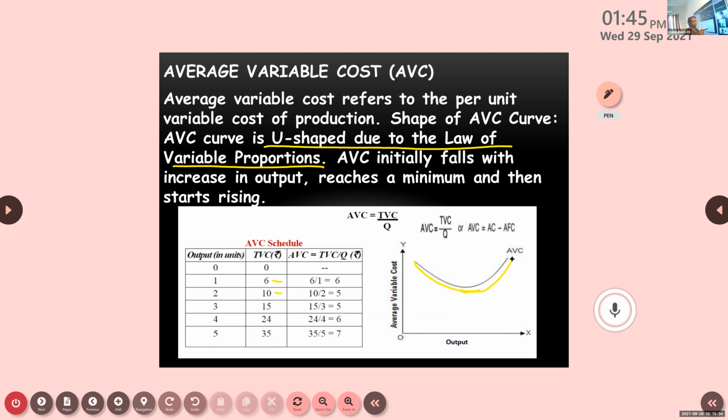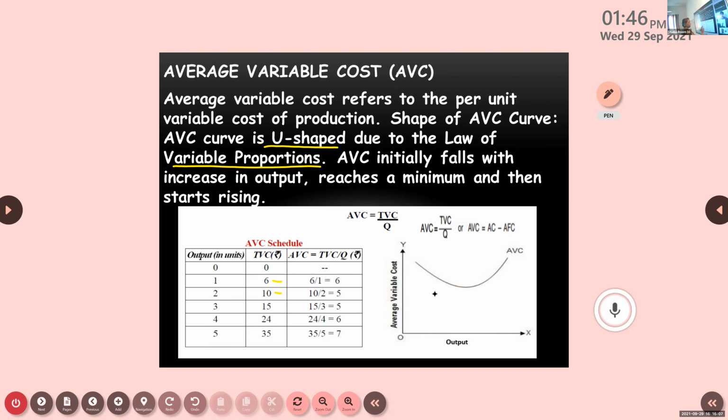Then a constant stage, then decreasing proportion, that you have learned before. That same law is applicable here. When we are employing the inputs in the beginning, efficiency will be very high, so they will produce much more output than in the later stages. That is why AVC is initially falling, then it reaches a minimum level, then it starts increasing.